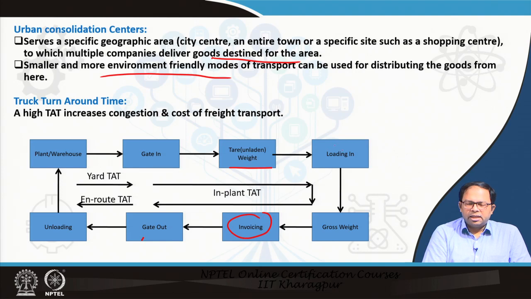This is where the truck gets loaded, and then it goes to the warehouse or wherever it is going, unloads itself, then goes to other warehouses and again comes back. So that is the en route turnaround time. The total amount of time spent in loading, unloading and those movements, except for the travel, also has to be reduced. So that could also be optimized.